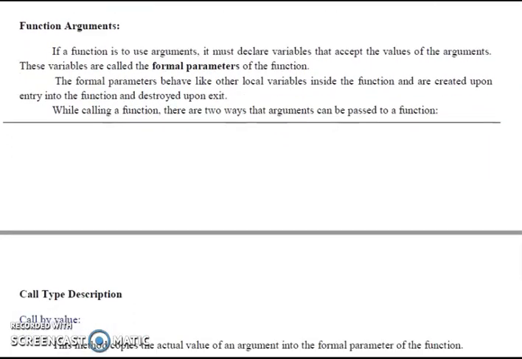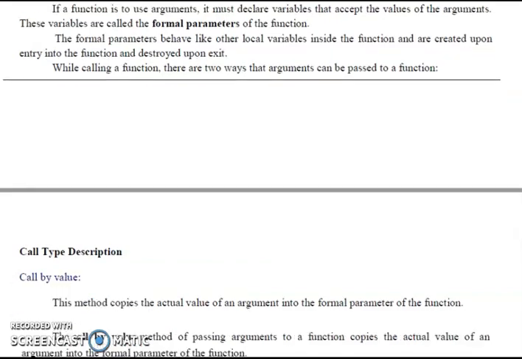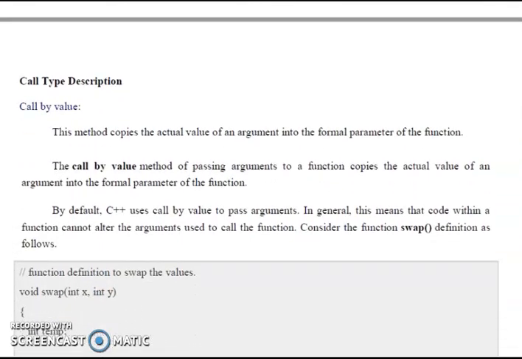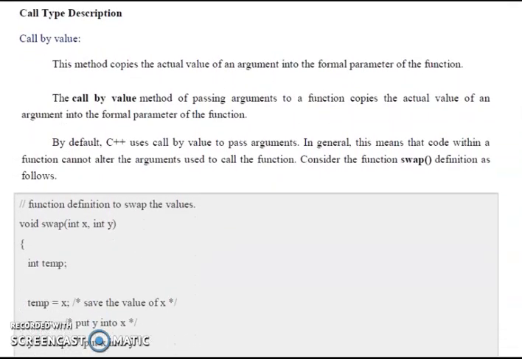If a function uses arguments, it must declare variables that accept the values of the arguments. These variables are called formal parameters. While calling a function, there are two ways arguments can be passed to a function: one is call by value, another is call by reference.